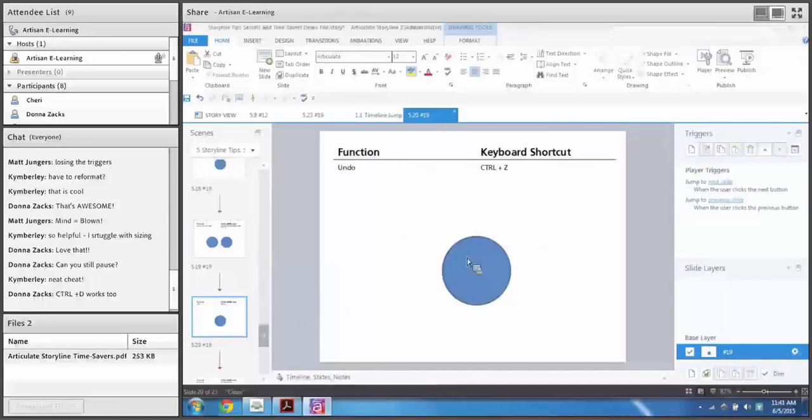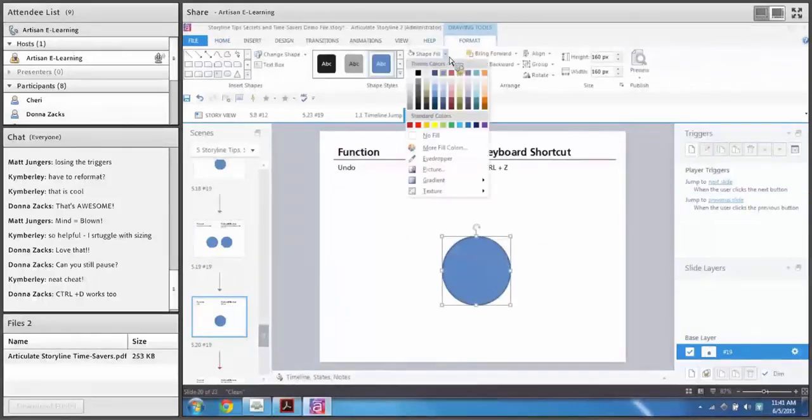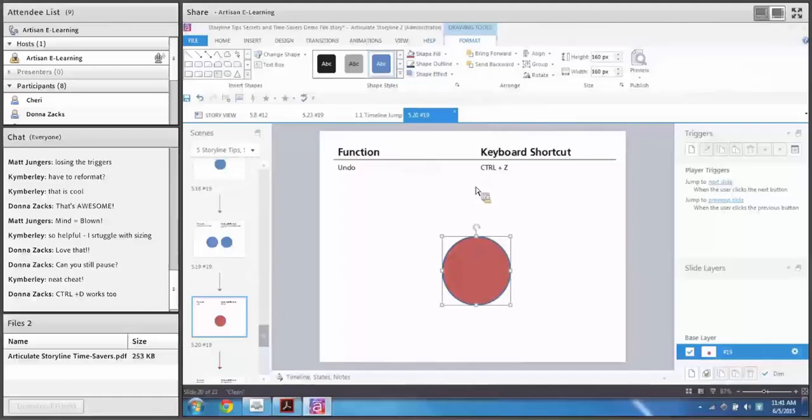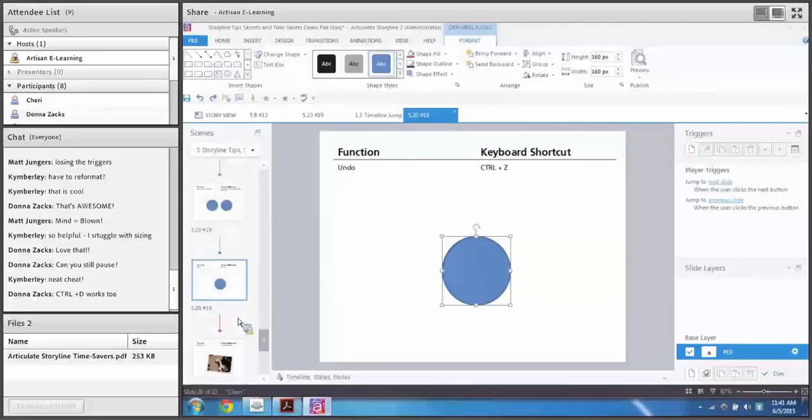Undo, of course, you might do something. This is one that I use more often than I'd like to admit. Rather than hitting undo, you can just do Control-Z. Oops, let me do that. Control-Z, undo. I use that all the time.